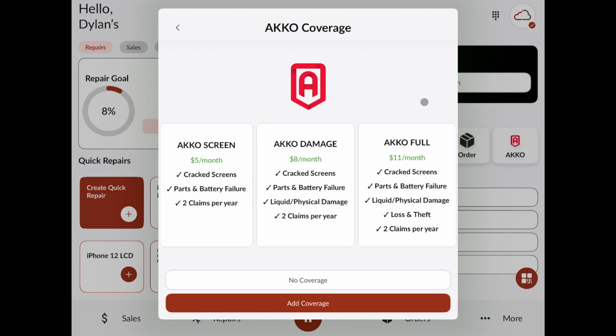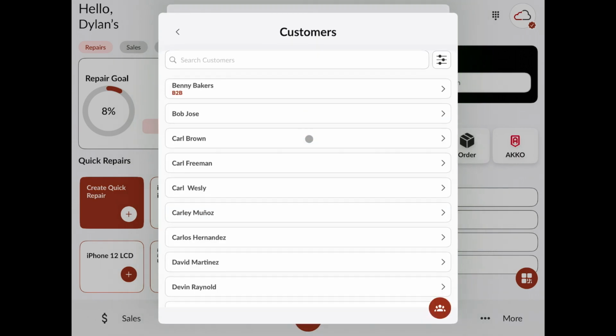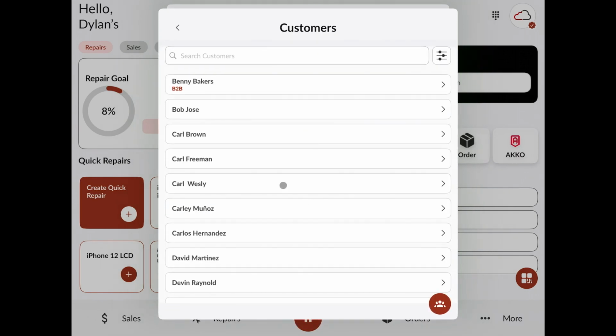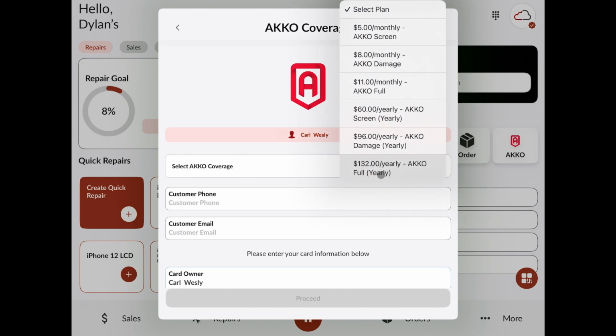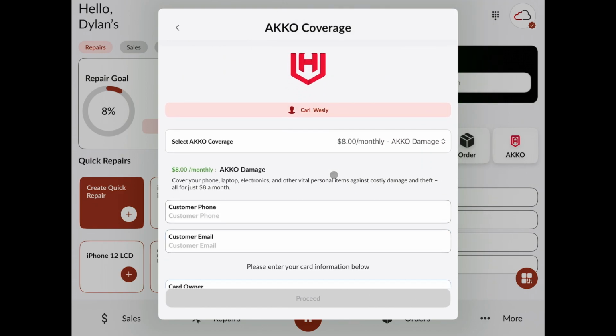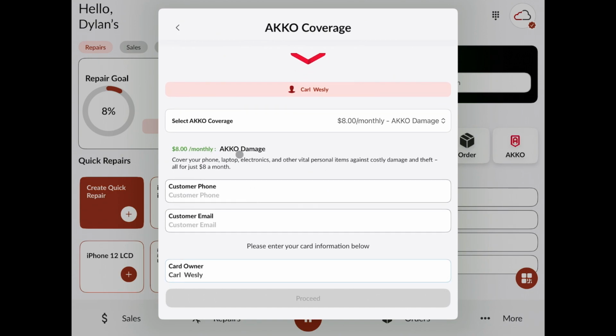Setting up a plan is very easy for a customer. First, we'll go to Add Coverage. We'll select the customer who's going to be obtaining this coverage from your store. We'll choose the coverage that they're obtaining. After selecting one, you'll get a brief description of what that plan covers and what's included and how much this costs.